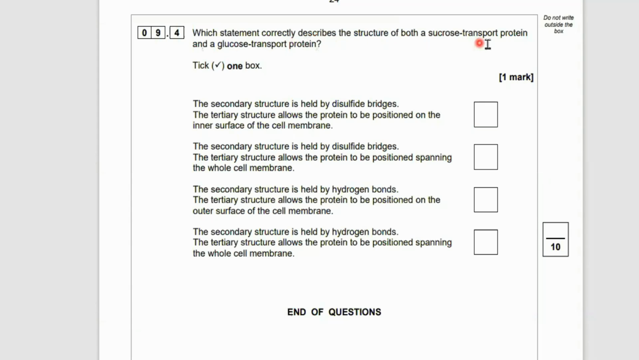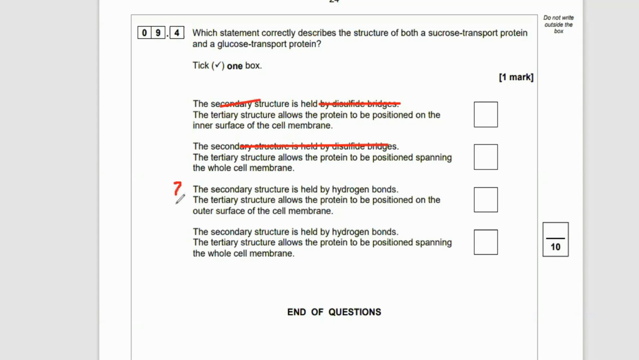Now let's look at the last point. 9.4, we're nearly at the end of the test. Which statement correctly describes the structure of both a sucrose transport protein and a glucose transport protein? Let's get rid of incorrect stuff. So secondary structure held together by disulfide bridges, that's nonsense. And the second one, secondary structure is disulfide bridges. Nah, we know it's hydrogen bonds that holds the secondary structure together.